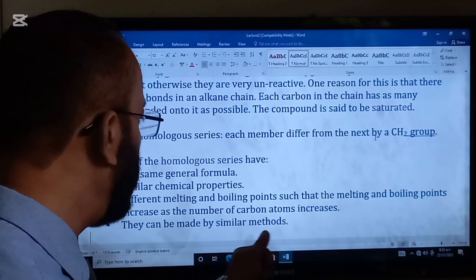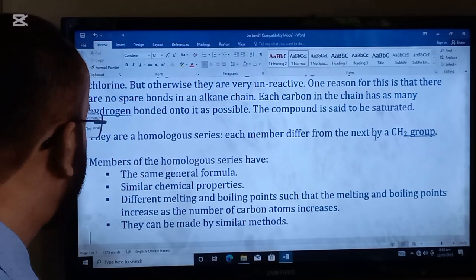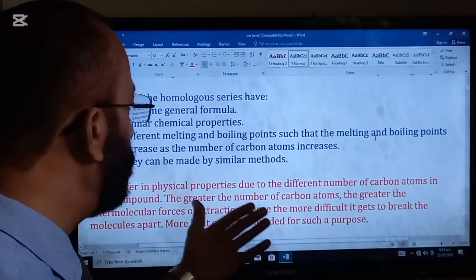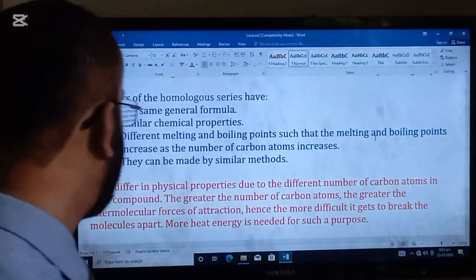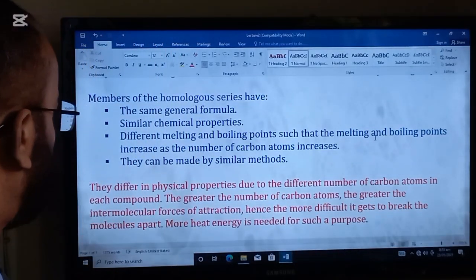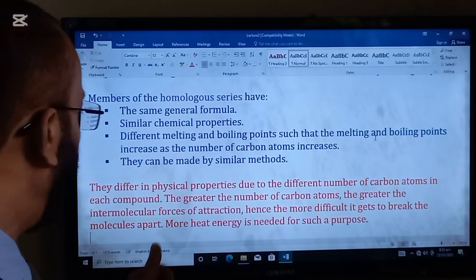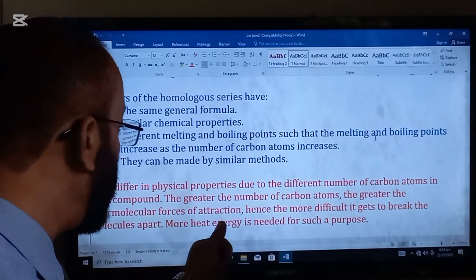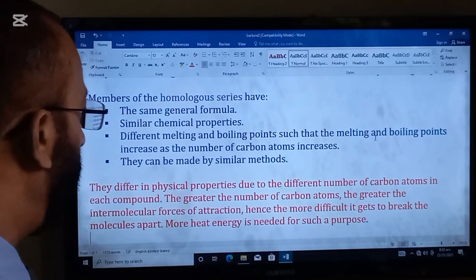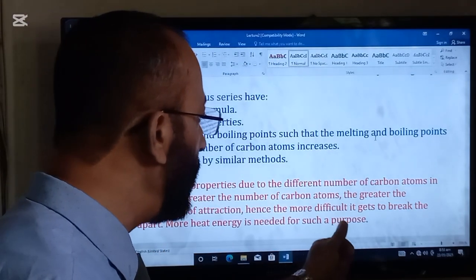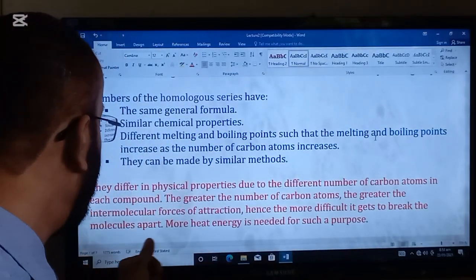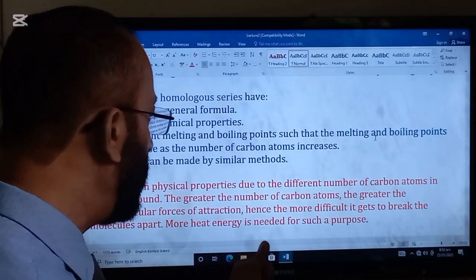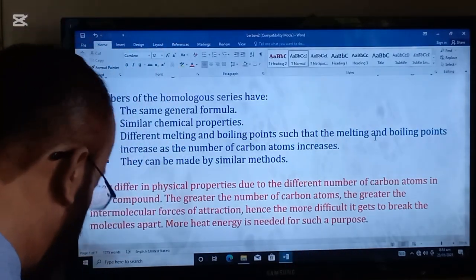They can be made by similar methods. They differ in physical properties due to the different number of carbon atoms in each compound. The greater the number of carbon atoms, the greater the intermolecular forces of attraction. Hence, the more difficult it gets to break the molecules apart, and more heat energy is needed for such a purpose.